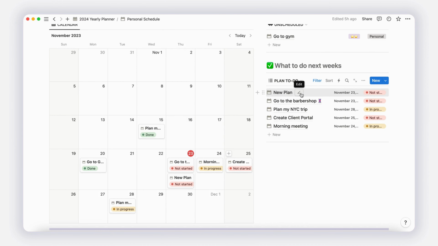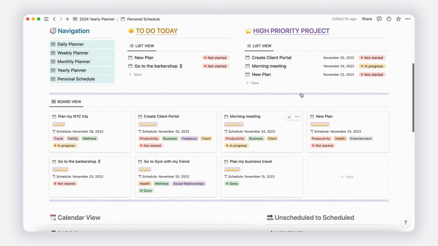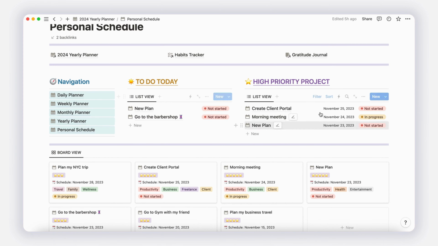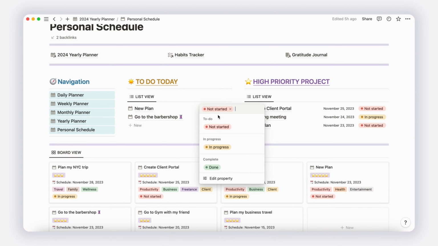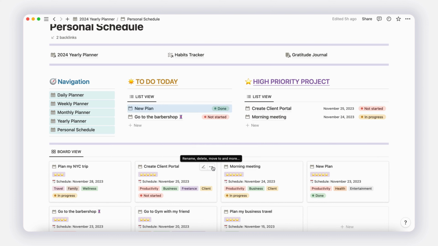Additionally, if the plan is for the day and holds high priority, you'll find it prominently displayed at the top of your dashboard. Feel free to update the status as needed. If you mark the plan as completed, it will automatically be hidden from the High Priority Projects section, ensuring a clear and organized view of your accomplishments.